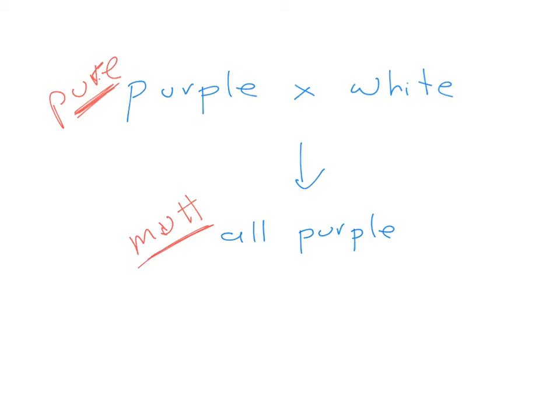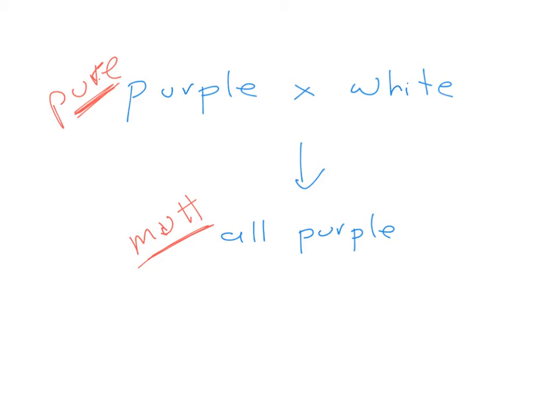The parents, however, were not mutts. If we just say the flower on the left is the dad, the purple flower here is purebred, not a mutt. The white flower here is purebred, not a mutt. With this result, and he found this also with height, tall and short plants always made tall plants. I believe the smooth and wrinkled seeds always made smooth seeds.